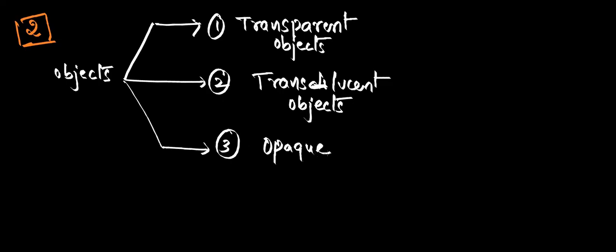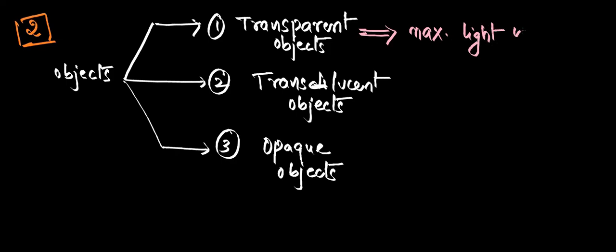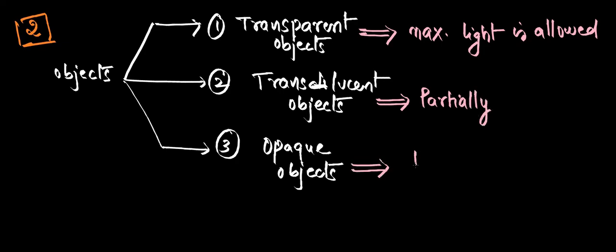Do you have any idea about this? So what do you know about this? The transparent allows light to pass through them completely, ma'am. Yeah, they allow maximum amount of light. So maximum light is allowed through these objects. The objects which allow the maximum amount of light are called transparent objects. And what about translucent? They allow the light partially, not completely. Opaque objects means they do not allow the light at all. Is it clear? Yes, ma'am.